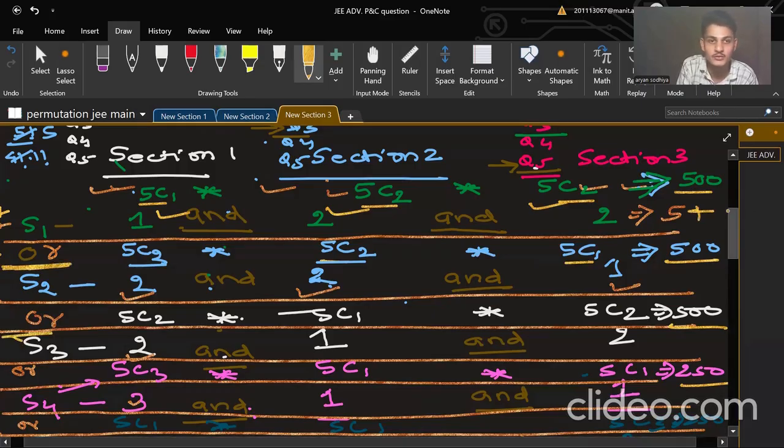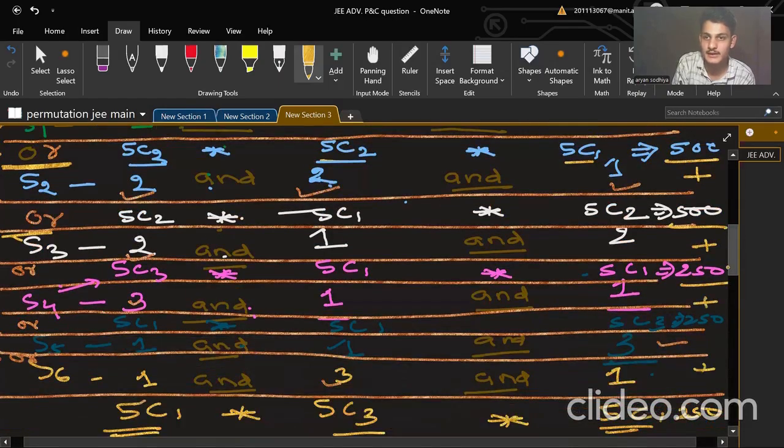I previously also told that we add for the mutually exclusive cases. Mutually exclusive cases are the different ways of doing the same thing. I need to select 5 questions. I can select in this way or this way or this way or this way. So these are the alternative ways. I will add them. Adding them.